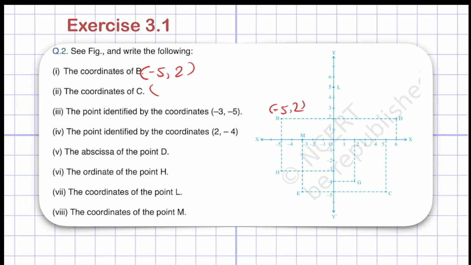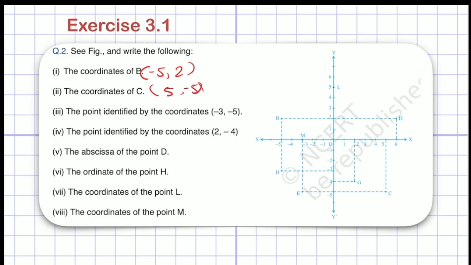Very easy, right? Now the coordinate of C. What will be the coordinate of C? Let me find C. I have C here at the end of the figure, right? For the first one, I have to look at the x-axis, so it is at 5. Let me write 5 here. Now for the y-axis, it is at -5, so let me write -5 here. So the coordinate of C will be +5 and -5. Right? So just write it. Now let me erase this.